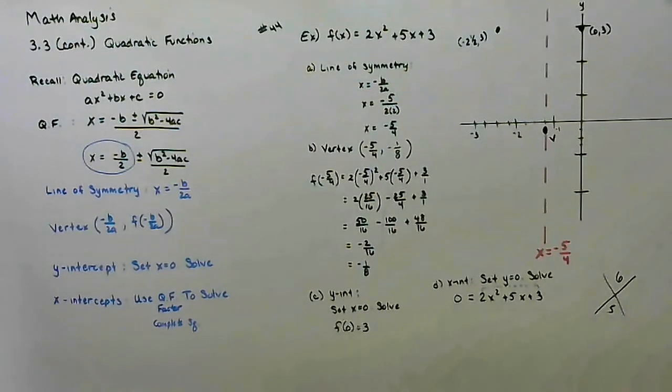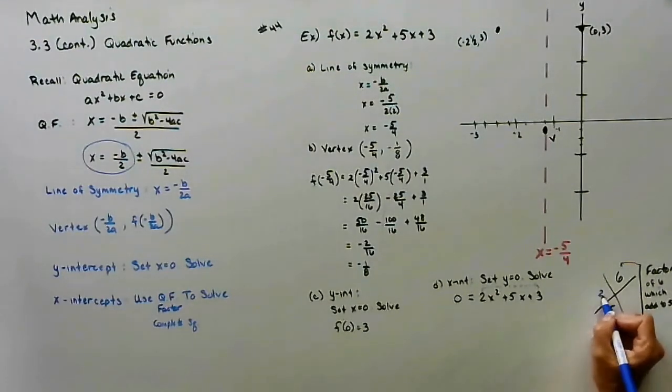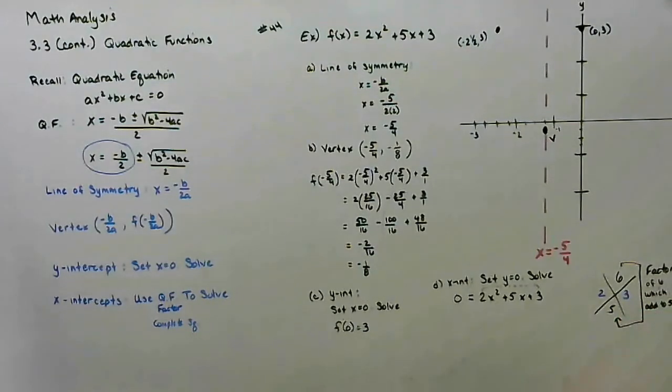So what we want to find is, what are factors of 6 which add to 5. Factors of 6 which add to 5 would be 2 times 3 gives me 6 when I multiply, but when I add I get 5.